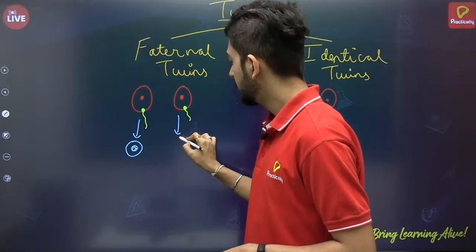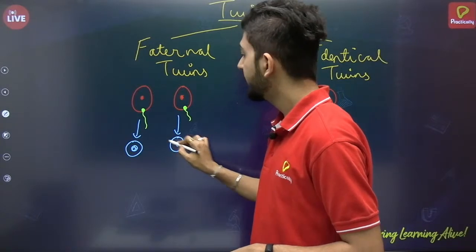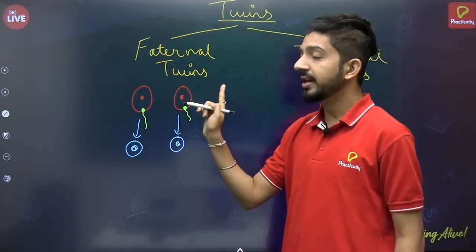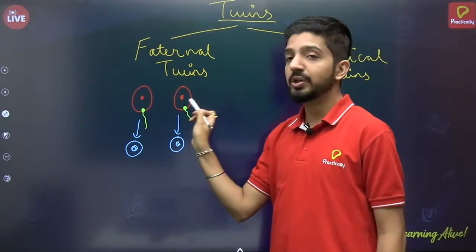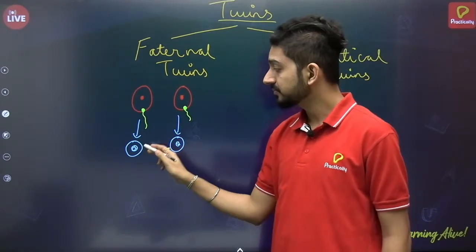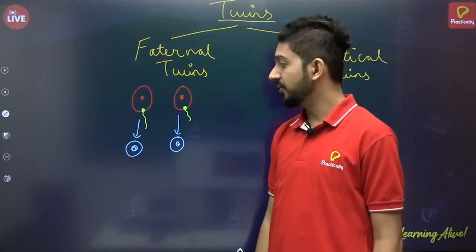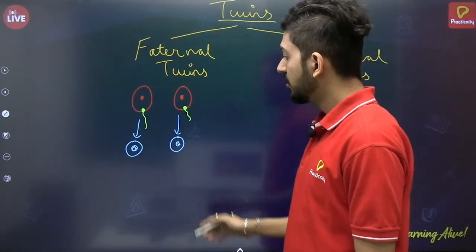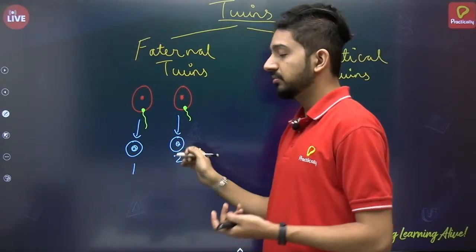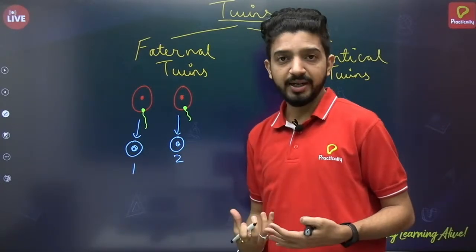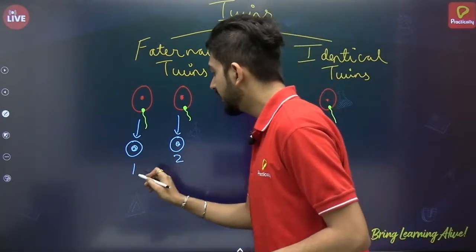So two zygotes will be formed in this case. What happened in 1 month? Two ovums are produced which were fused by two different sperms, and two different zygotes were produced. So they will give rise to two fetuses or two children.